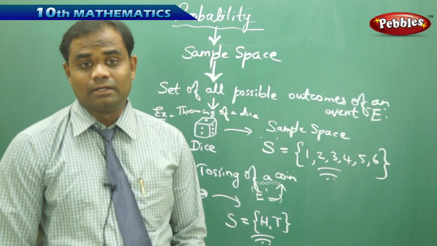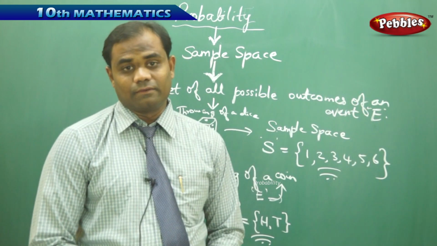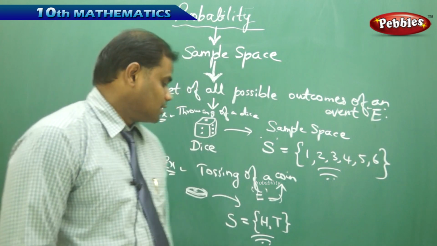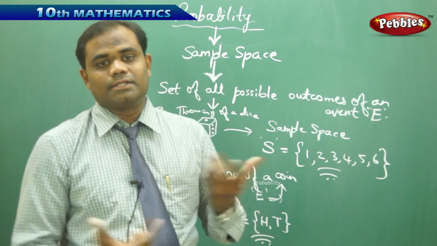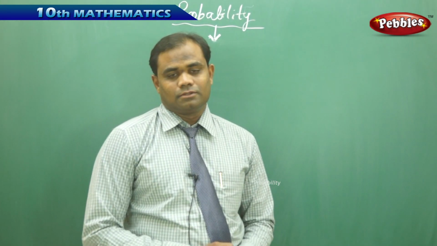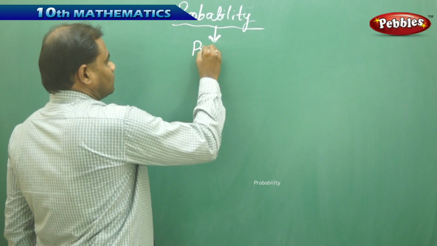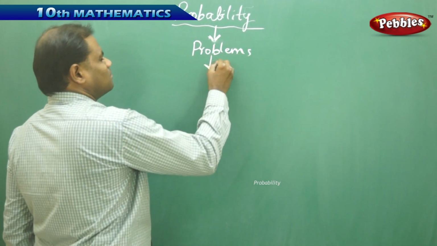This is how we understand the sample space: it is the set of all possible outcomes of an event. For a dice the possible outcomes are 1 to 6, and for a coin the possible outcomes are either a head or a tail. Using the formula of probability of event E, let's see some problems.